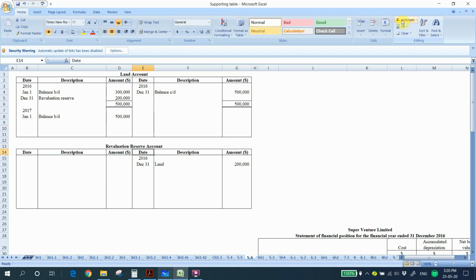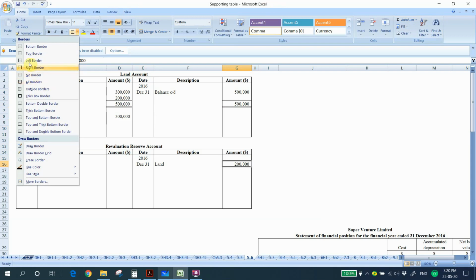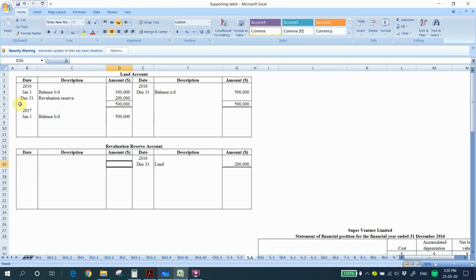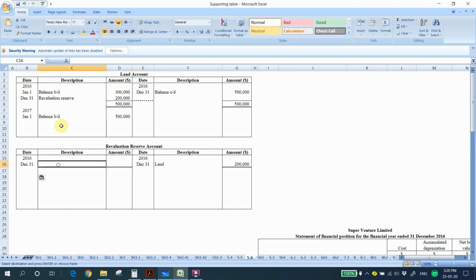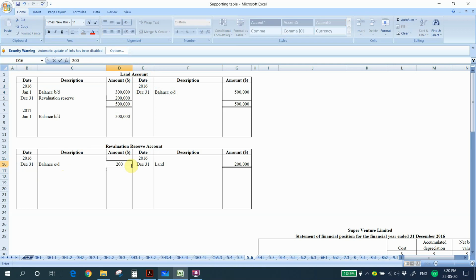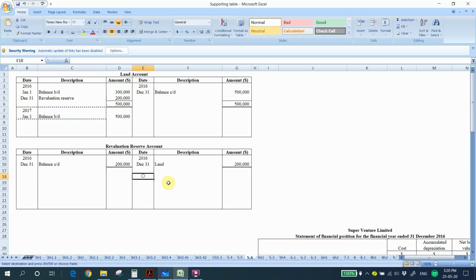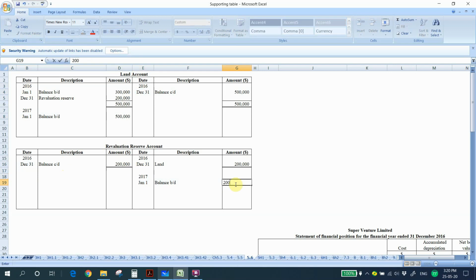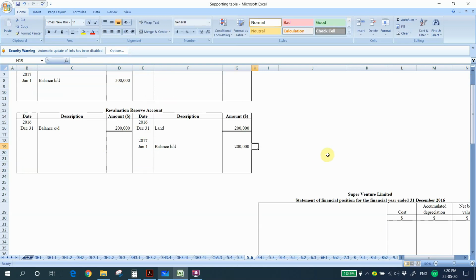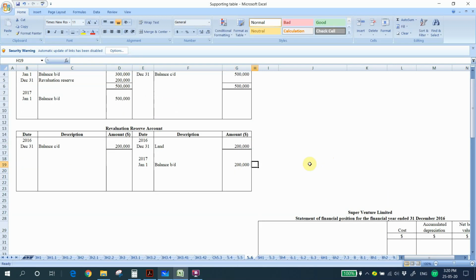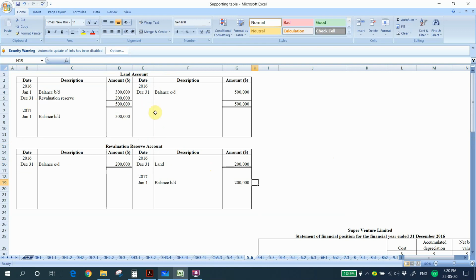Similarly for your revaluation reserve account, revaluation reserve is an equity, so we use the same method to do the closing, and this amount we will bring to next financial year as well. So we have completed the 2016 transactions.